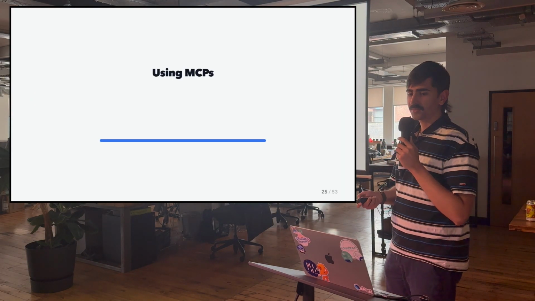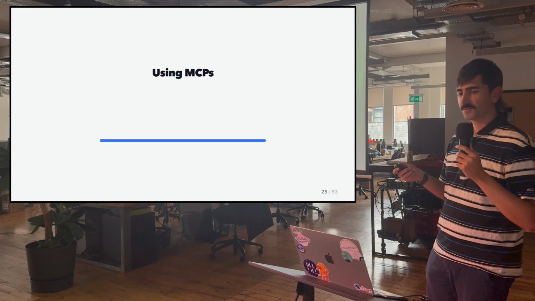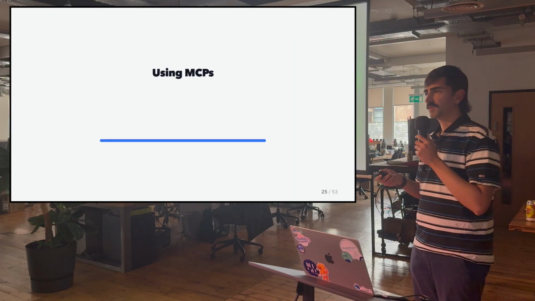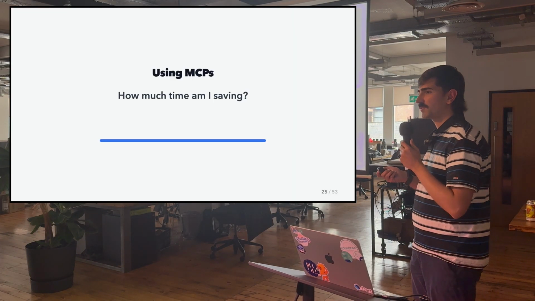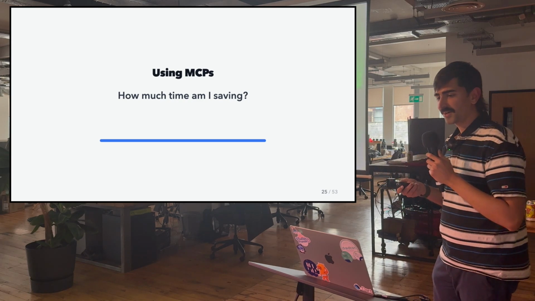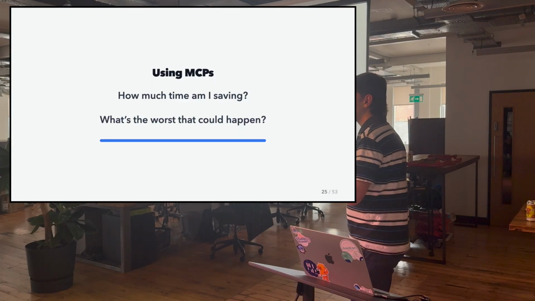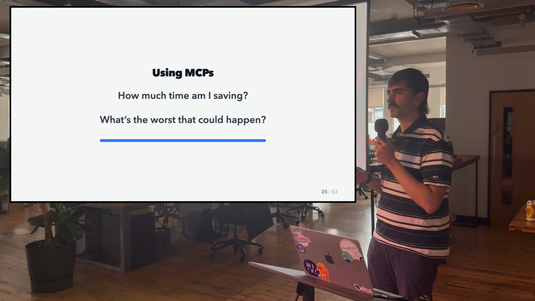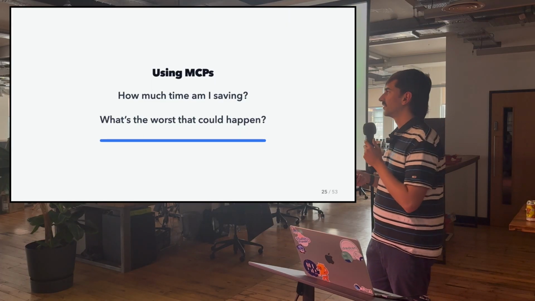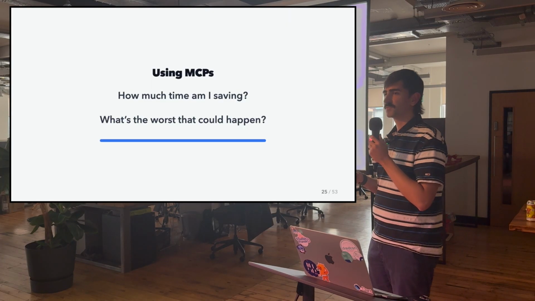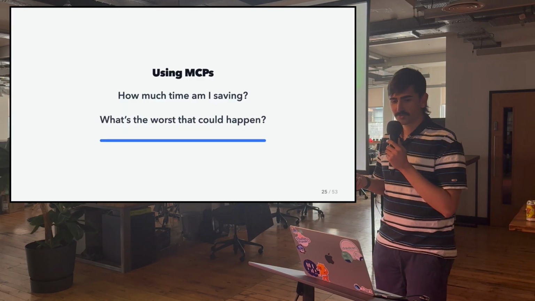And one thing that we need to consider when we use an MCP, something that can interface with software, is how much time am I saving by not doing the actual thing and by being lazy and talking to the MCP, and what is the worst that can happen? I know it can be very enticing to talk to an agent and say, just ship this to the store, just publish this release to the store. But is it worth the risk of shipping something that's broken? So that is something to consider.